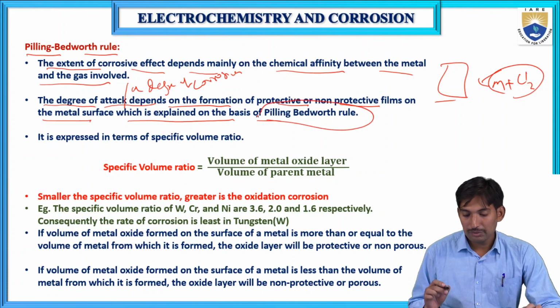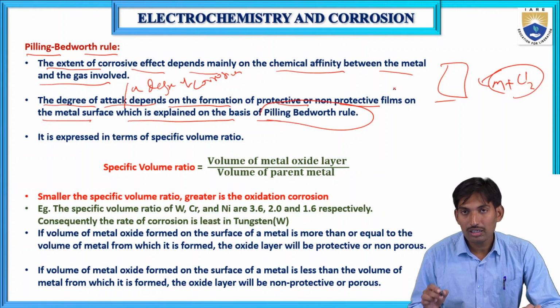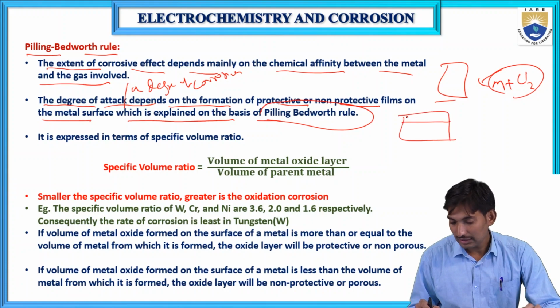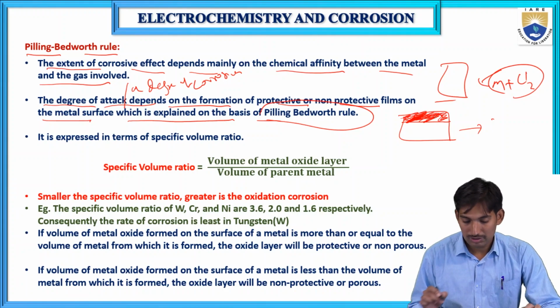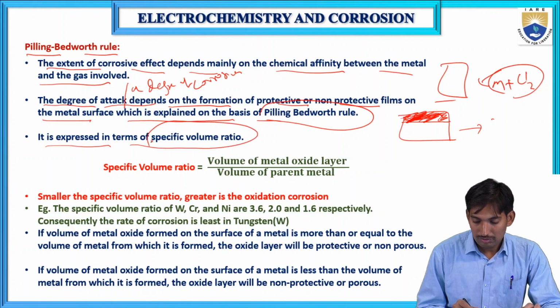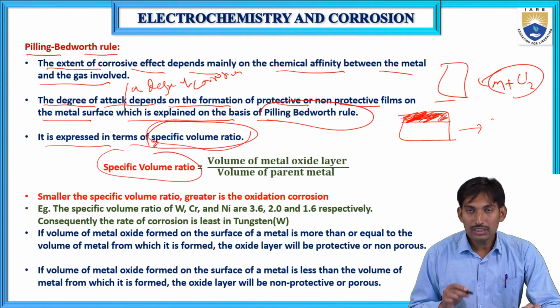What is the Pilling-Bedworth rule? It says the degree of corrosion depends upon the protective or non-protective films on the metal surface. The metal surface reacts with gases and forms protective or non-protective films. The degree of corrosion depends upon these films. It is expressed in terms of the specific volume ratio. What is the specific volume ratio?